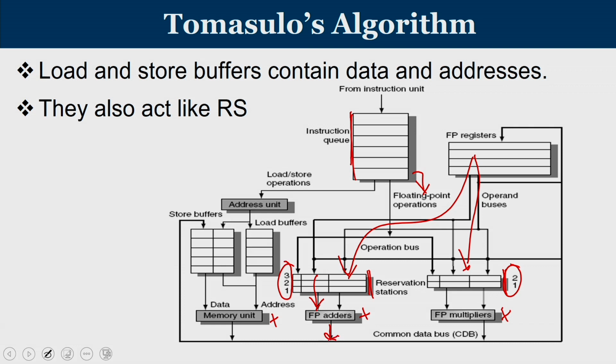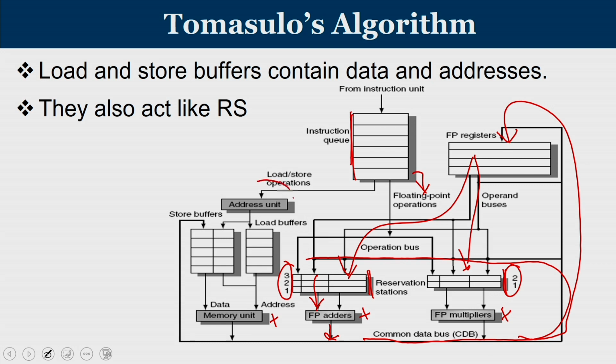and they are going to produce the result. Now you have to see that this common data bus is connected to the input side of the reservation station. So if anybody is waiting for any value, it will get the value. At the same time, if the result is to be returned to the registers, it is going to be updated there.